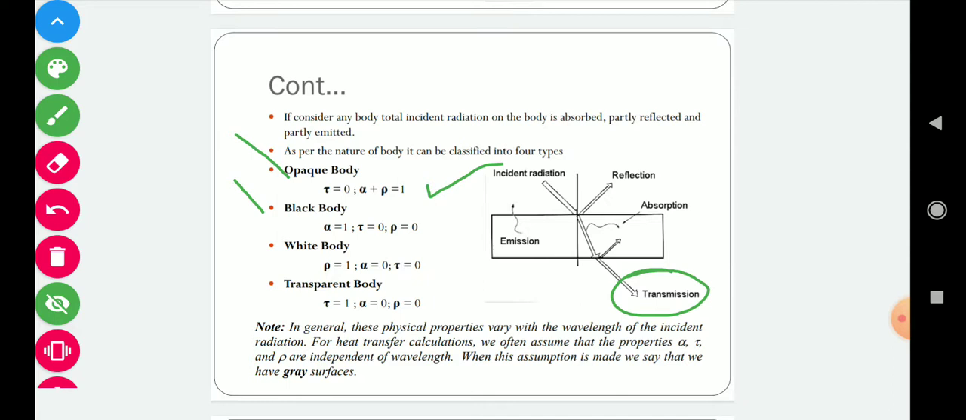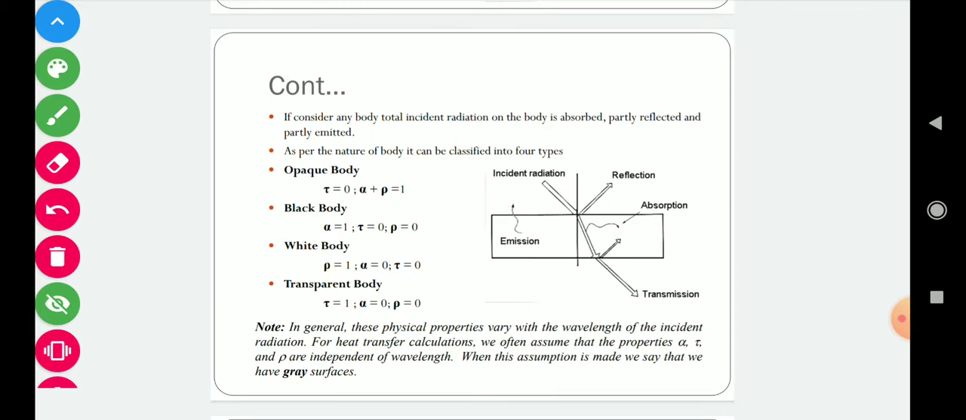Now if we have a black body, in a black body the emissivity and absorptivity values are equal to 1. If we put absorptivity equal to 1, whatever energy is incident on that material will be absorbed by the material, and no energy will be reflected or transmitted through the black body. So tau and rho will be 0 and alpha will equal 1.